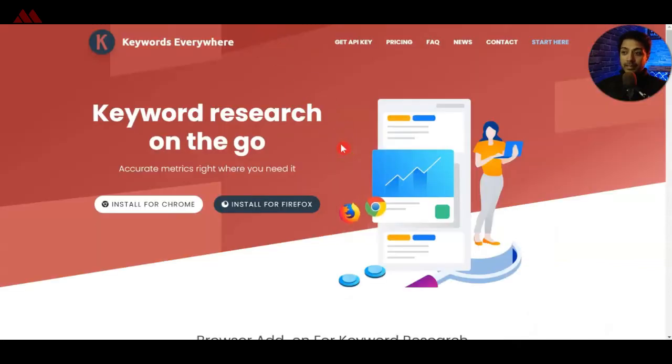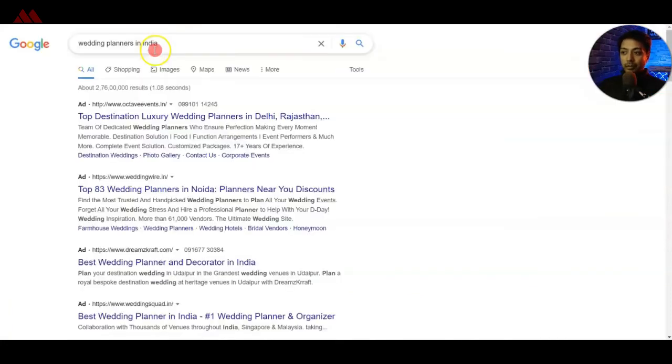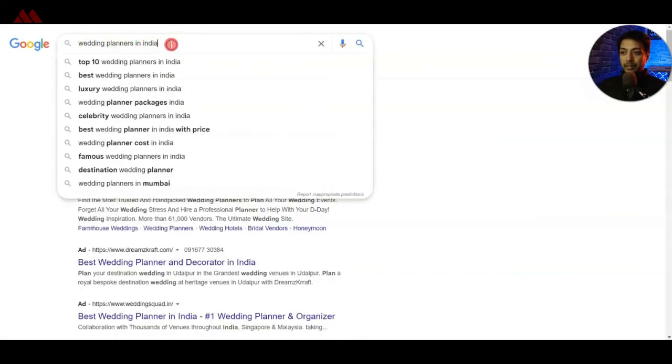Number three in our list is Keywords Everywhere. Now this tool is very interesting. It is in the form of a browser extension, and whenever you search anything on Google Chrome or in Firefox, it will show you the data about that keyword, and it will also show you some related keywords around that keyword that you are searching. So let's say we want to search for wedding planners in India.